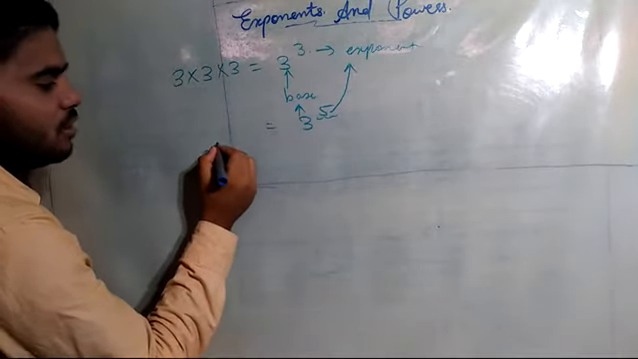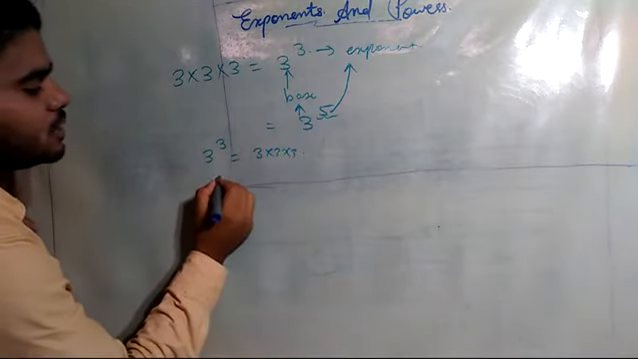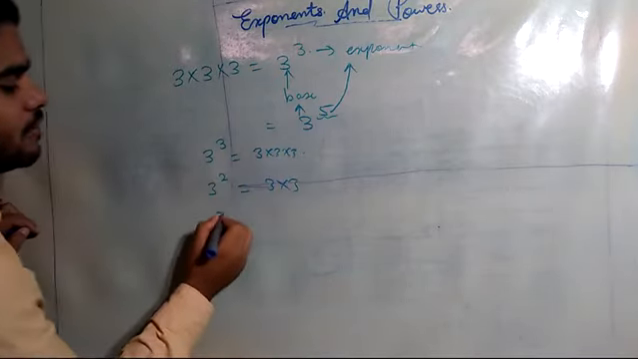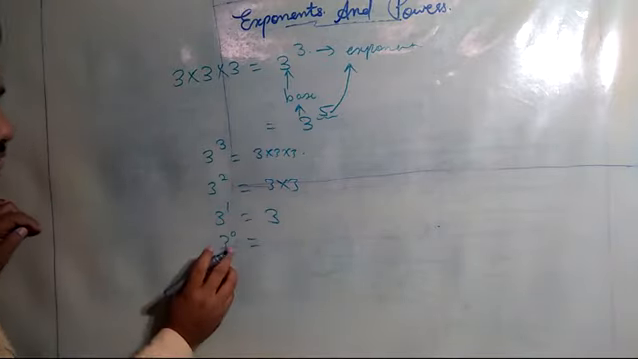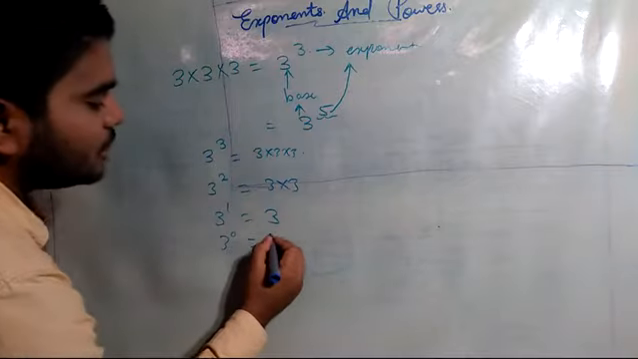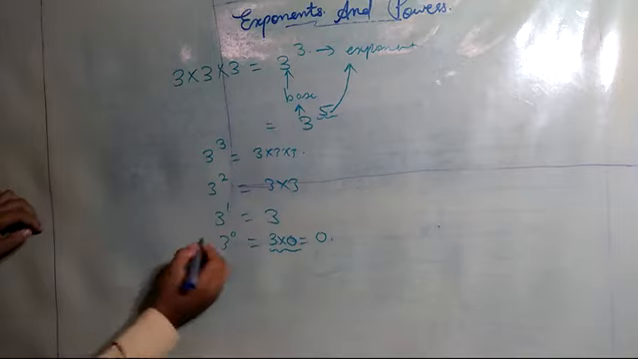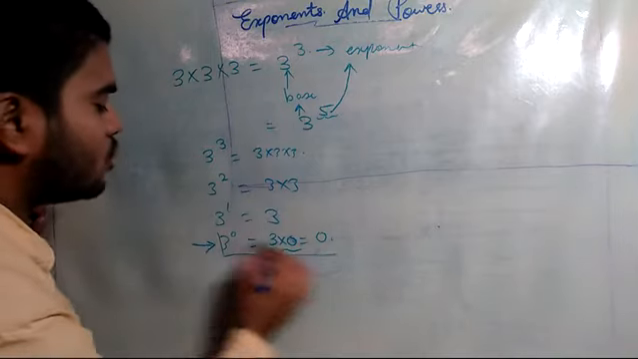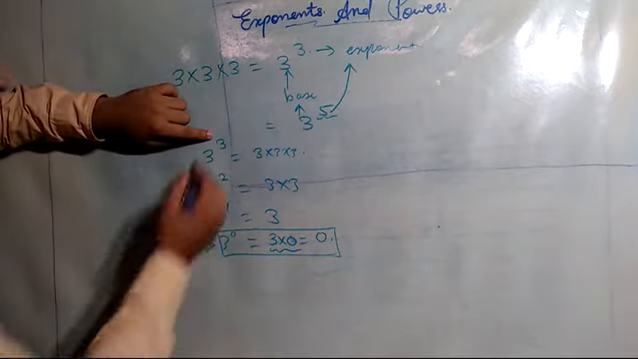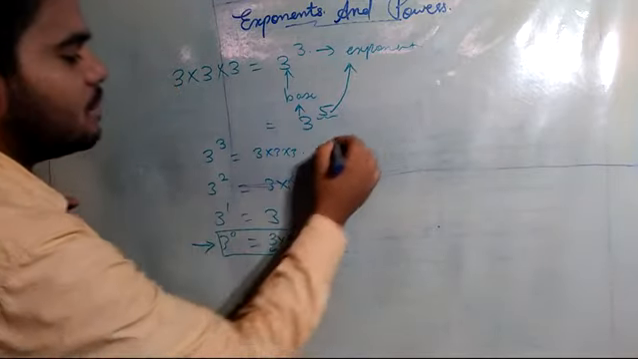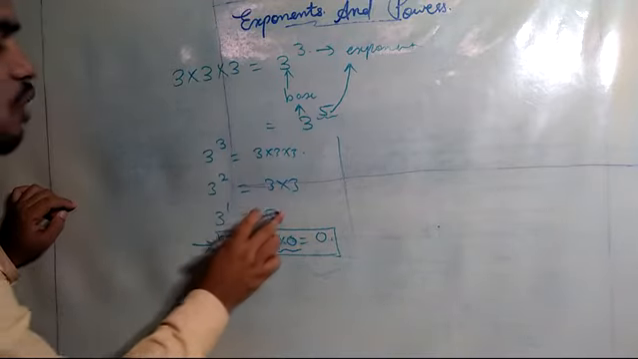So if I have 3 raised power 3, it is 3 into 3 into 3. If I have 3 raised power 2, then 3 into 3. If I have 3 raised power 1, it is 3. What about 3 raised power 0? If we have positive integers, we are multiplying n number of times. Power is 3 here, so I am writing 3 three times. Power is 2, so I am writing it 2 times. If it is 1, I am writing it 1 time.